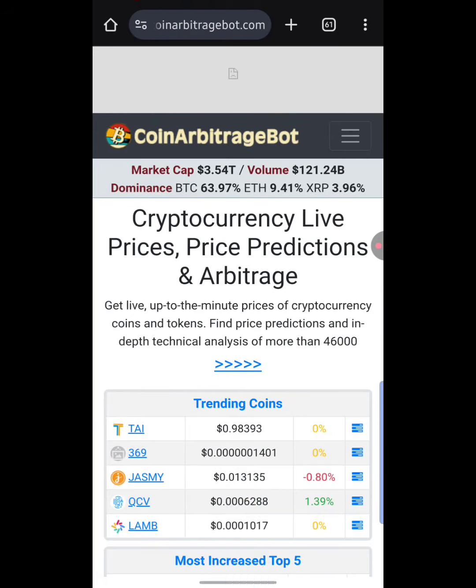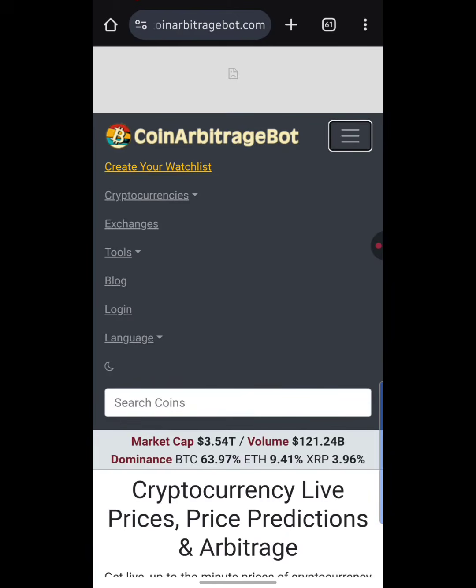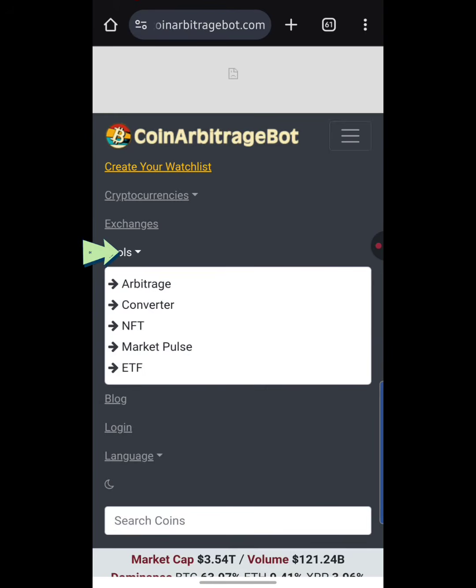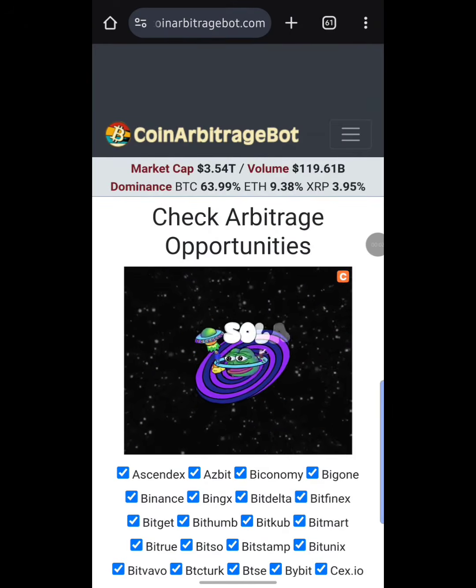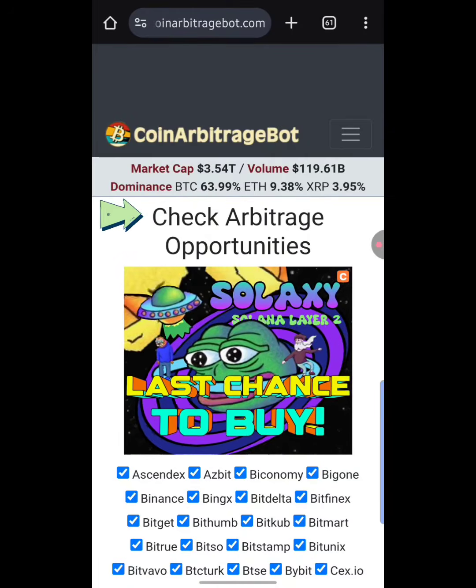So let's proceed. Up here it shows the three hamburger sign at the top right corner of my screen. I'm going to hit on it. Down below, it says tools, so I'm going to hit on tools. And over here it says arbitrage, so I'm going to hit on arbitrage. Let's see how this goes. Here we are. As you can see up here, it says check arbitrage opportunities.